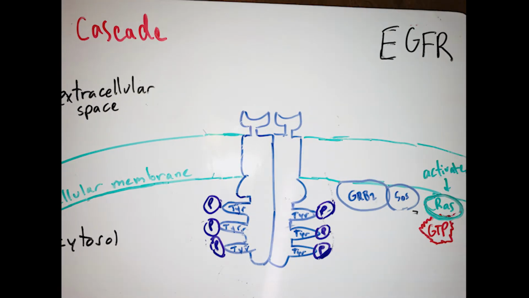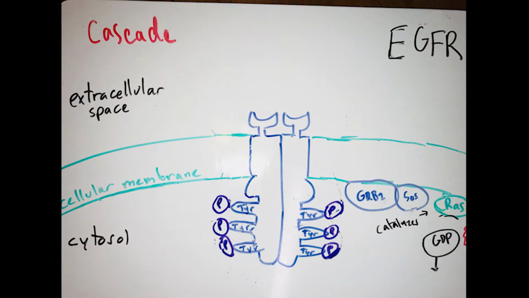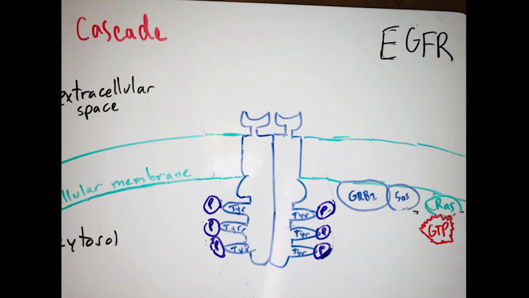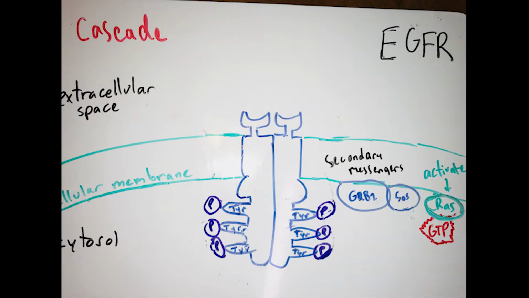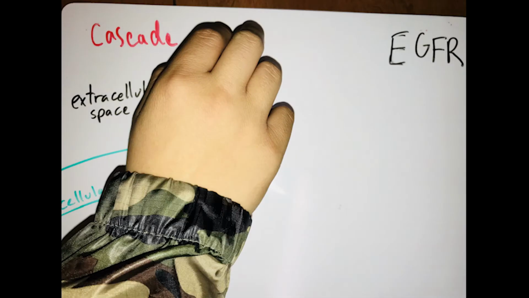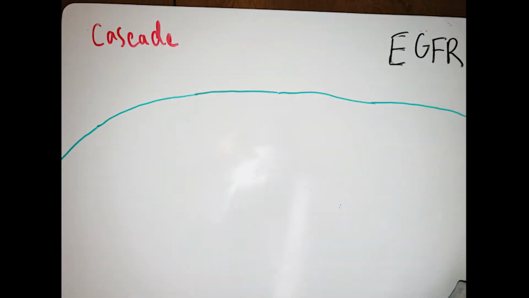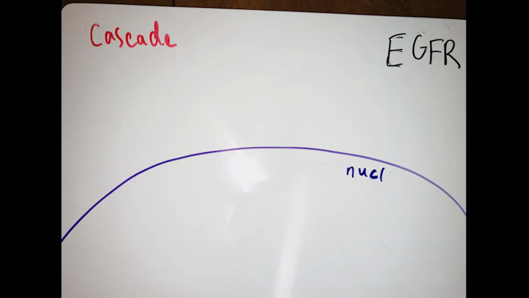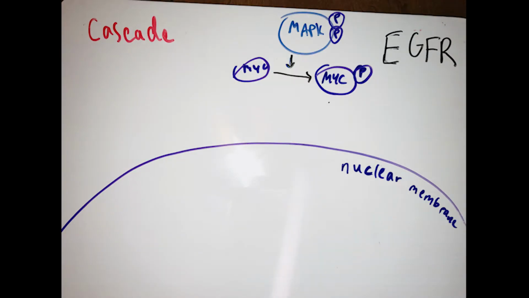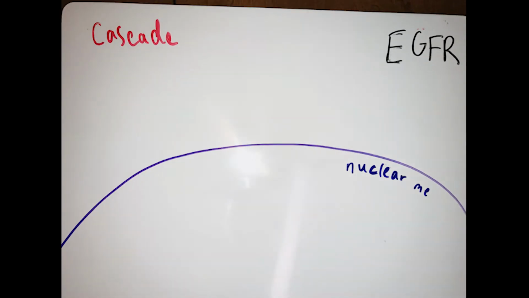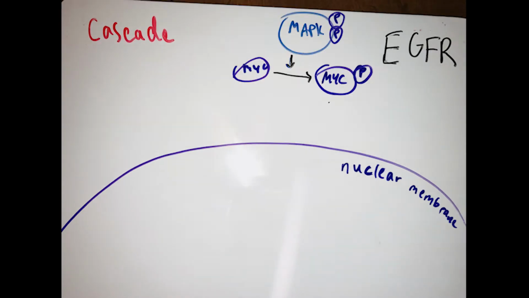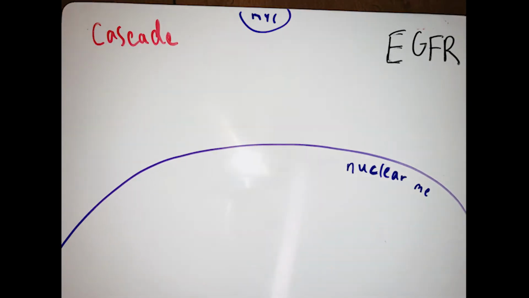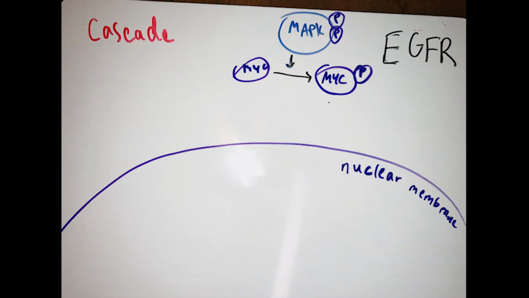SOS catalyzes RAS to release GDP, allowing it to bind GTP and activate. GRB2 and SOS act as secondary messengers by initiating the RAS pathway. RAS activates a cytosolic kinase, RAF kinase. RAF phosphorylates and activates MEK. MEK phosphorylates and activates MAPK, or mitogen activated protein kinase.